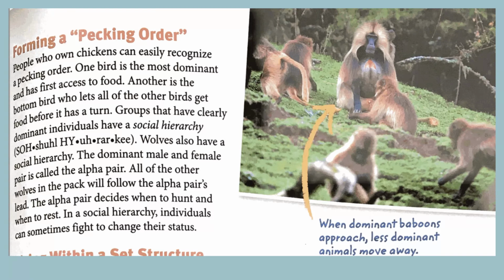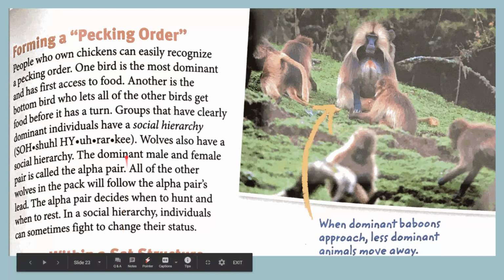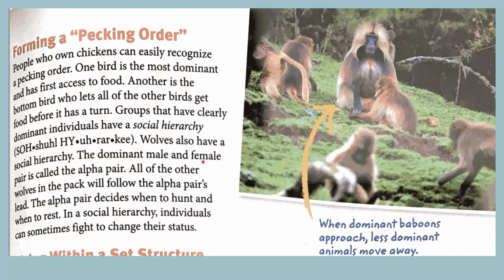For example, wolves also have a social hierarchy. The dominant male and female, the top male and female wolves, are called the alpha pair. All the others will follow this alpha pair, and the alpha pair is responsible for deciding, hey, we're going to hunt now, we're going to rest now. If they do not do a good job, then they could be in trouble. Others might try to take over.